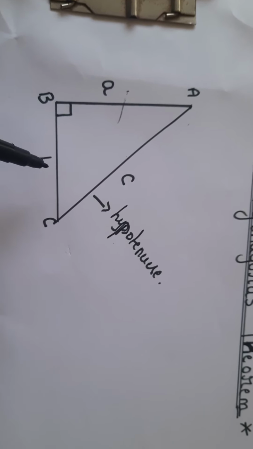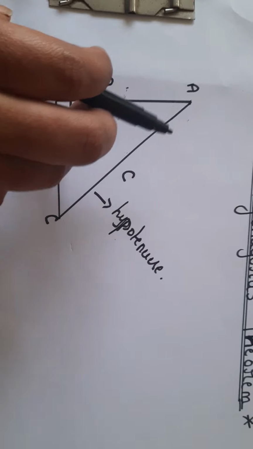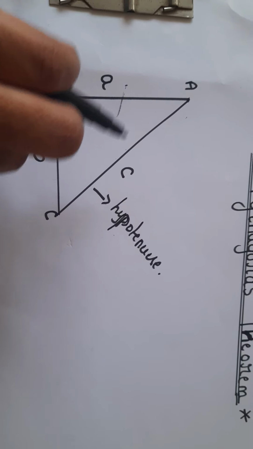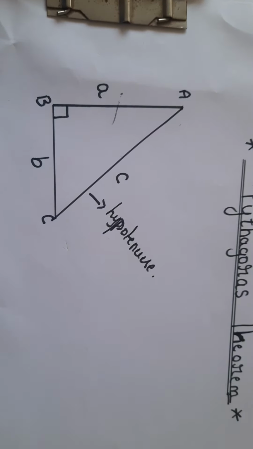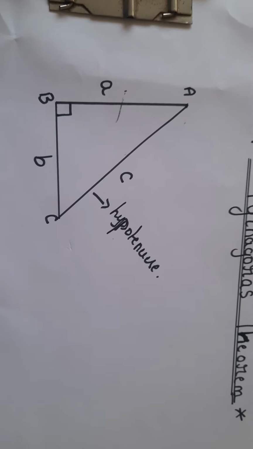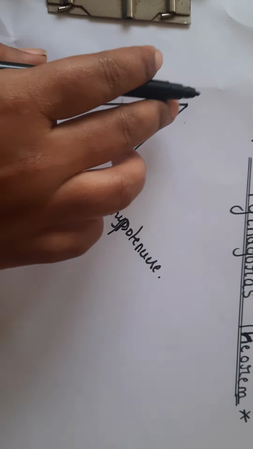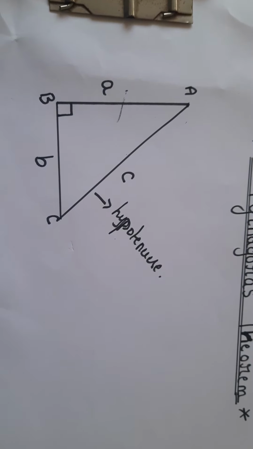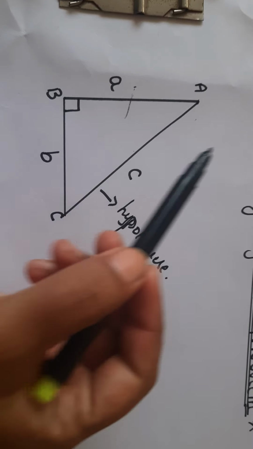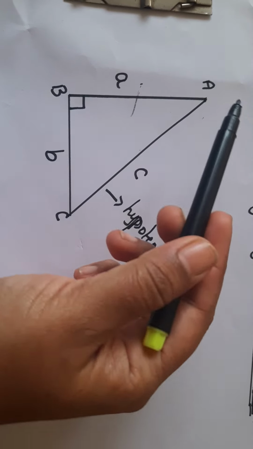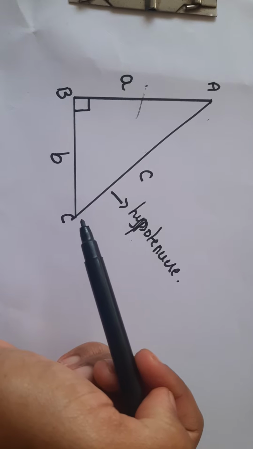Now what Pythagoras said is, the square of the hypotenuse is equal to the sum of the squares of the other two sides. So now we know AC is the hypotenuse and it is the longest side of the right angle triangle.